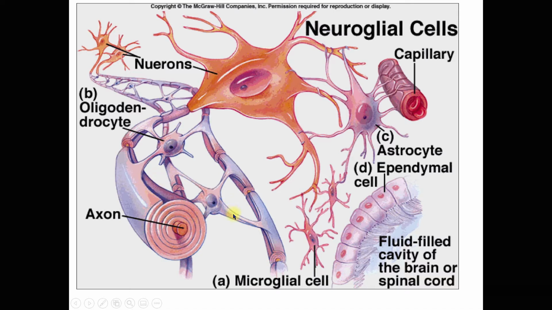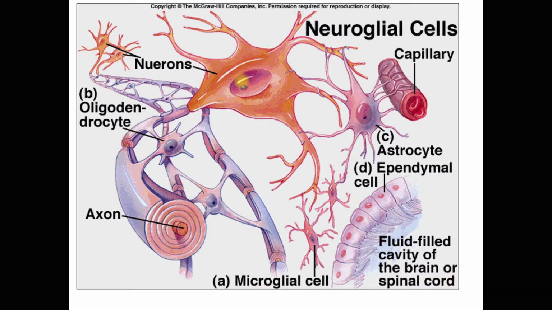In this slide, it shows how these glial cells are related with each other. For example, this is an interneuron.